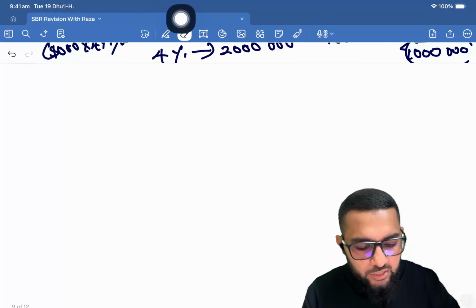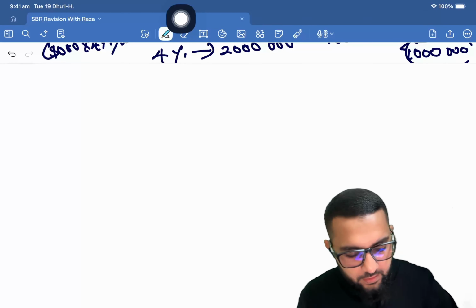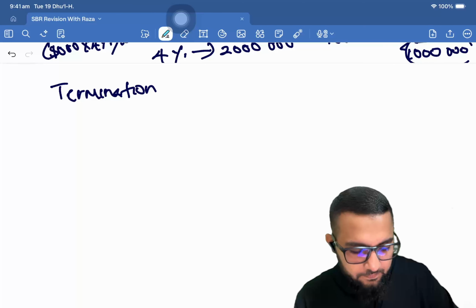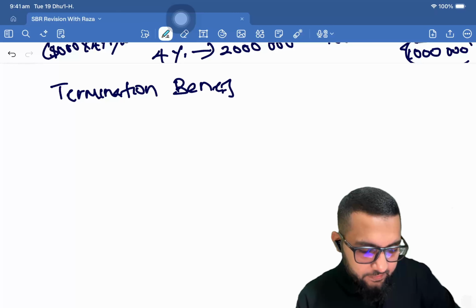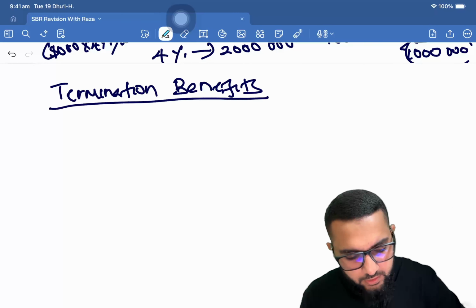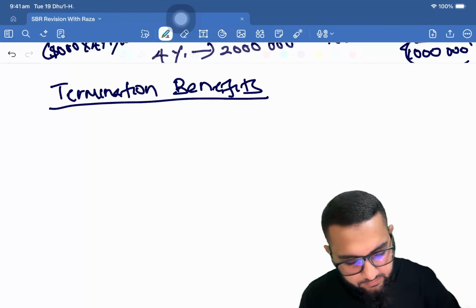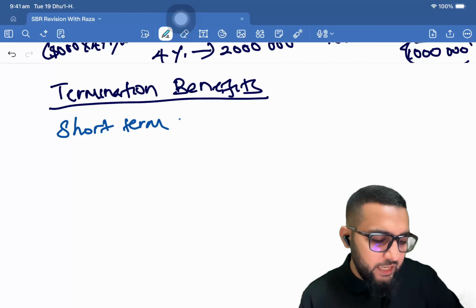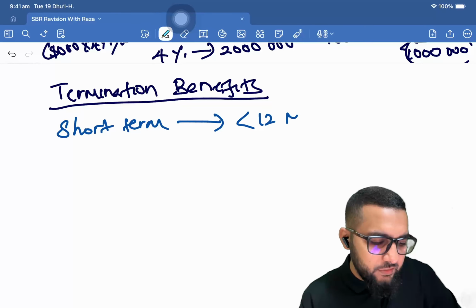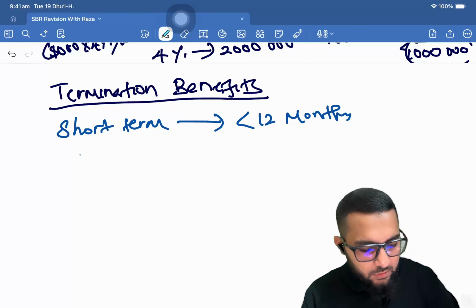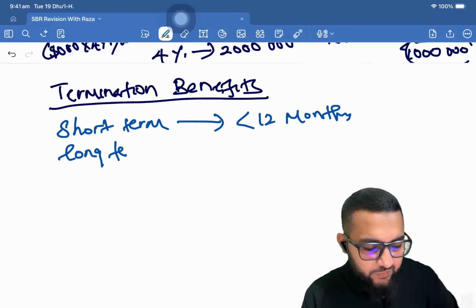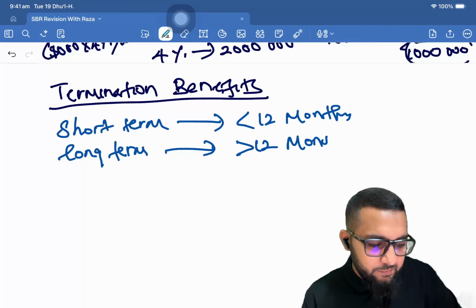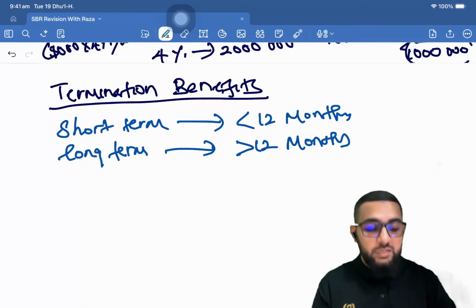Let's use the actual terminology, which is termination benefits. Termination benefits. Remember that termination benefit can be short-term if settled within 12 months. It will be classified as long-term if settled beyond 12 months. Okay, so that's to do with the termination benefit.